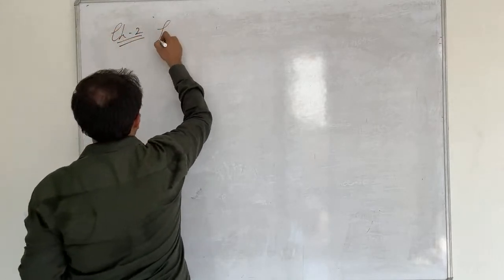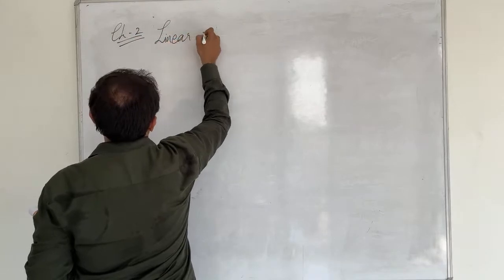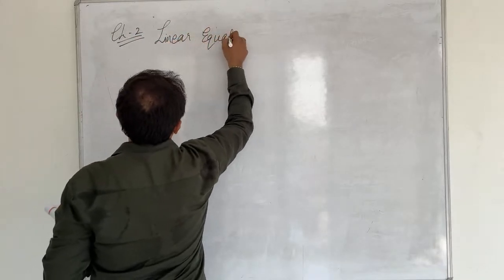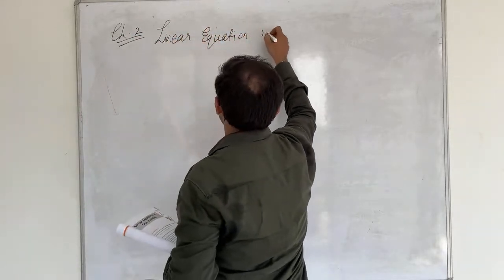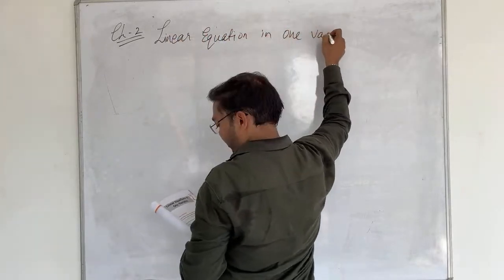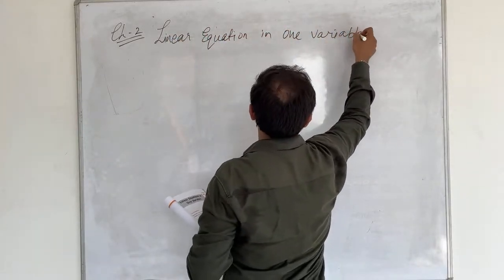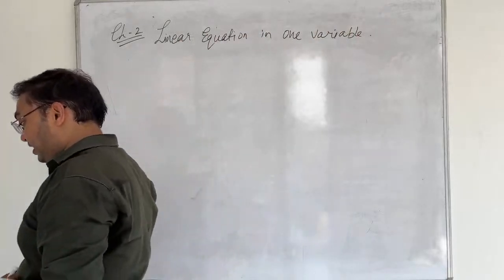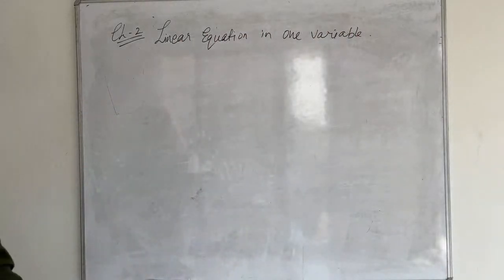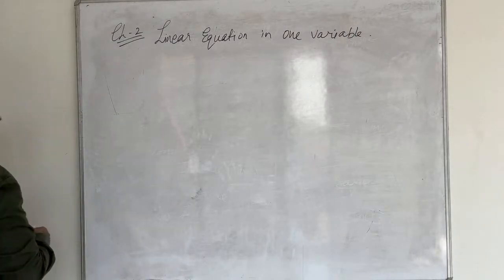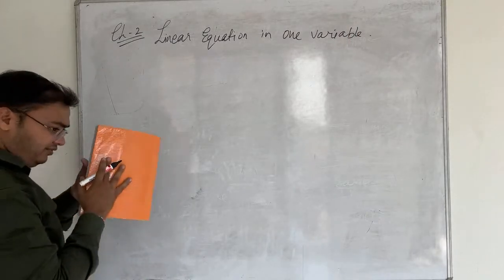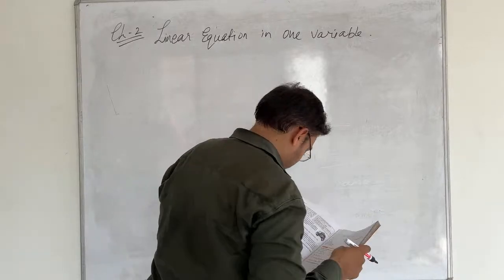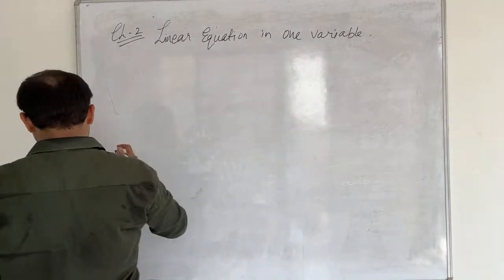Chalo, now linear equation. In this chapter, there is nothing too much to worry about. It is a very easy chapter. We will take a few questions and complete it in a short time. For the different types of questions, I also created a series so that you can watch that also. But right now we will stick to the textbook so that you get a better idea.